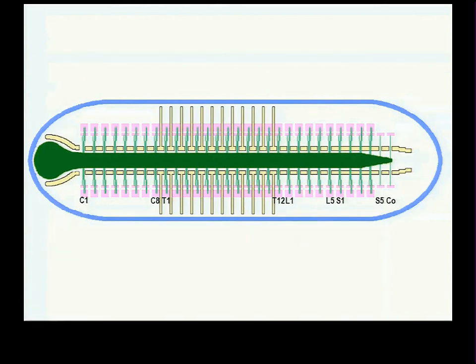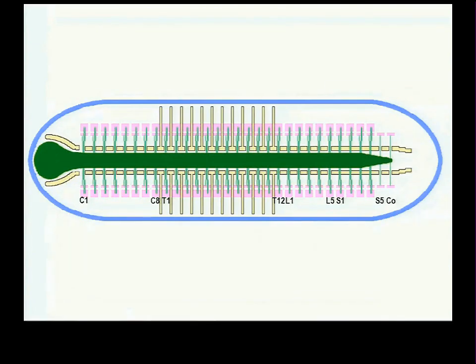And that being the case, since there are 8 cervical dermamyotomes, there are 8 cervical spinal nerves. There are 12 thoracic dermamyotomes, there are 12 thoracic spinal nerves. There are 5 lumbar dermamyotomes, there are 5 lumbar spinal nerves. You must get annoyed hearing this. There are 5 sacral dermamyotomes, there are 5 sacral spinal nerves, there's 1 coccygeal dermamyotome, there's 1 coccygeal spinal nerve.